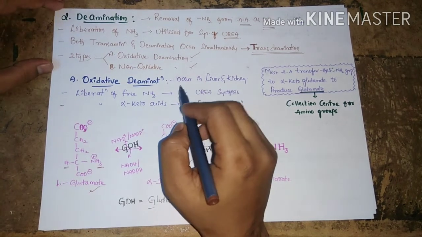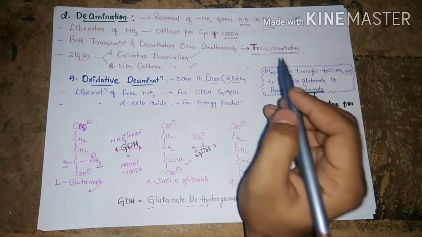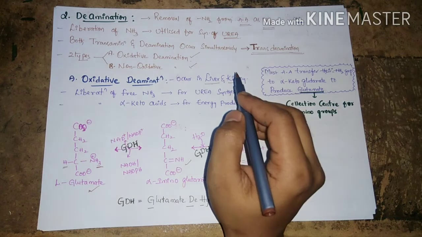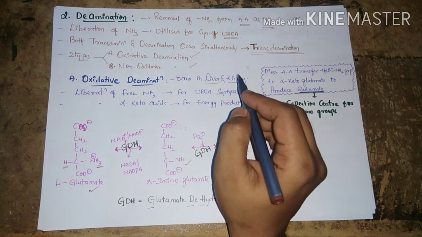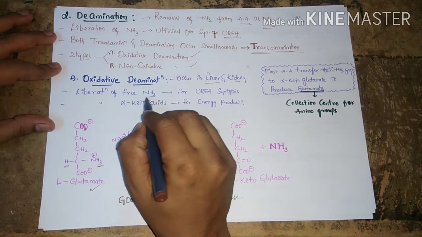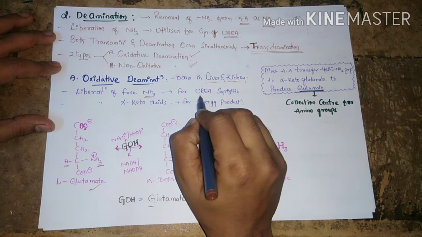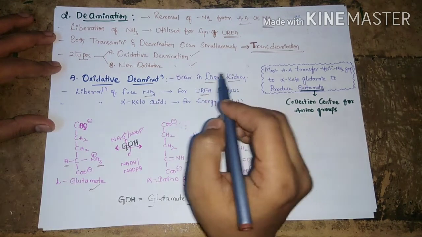Oxidative deamination occurs in the liver and kidney, which are the main locations of these reactions. In this process, free ammonia is liberated and can be used for urea synthesis.